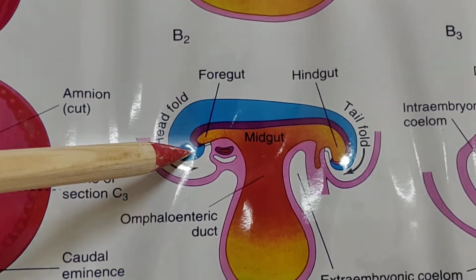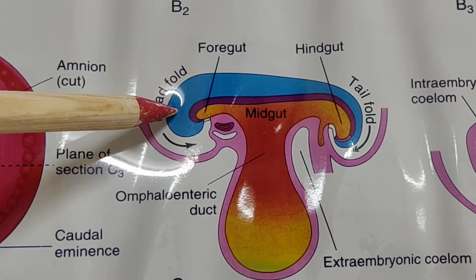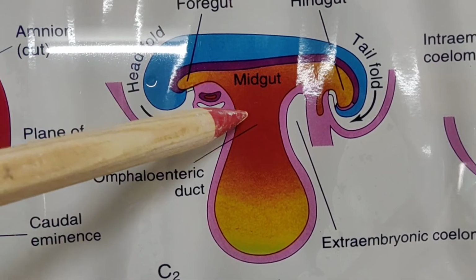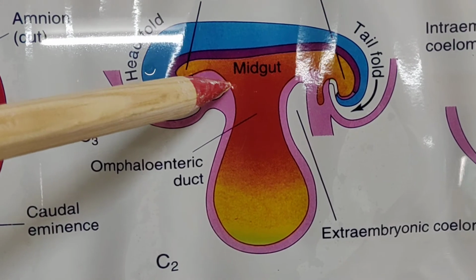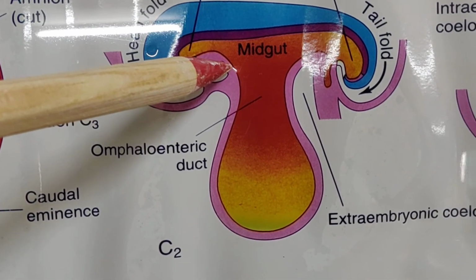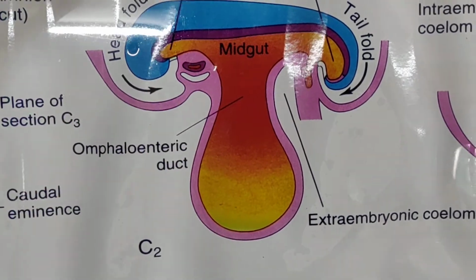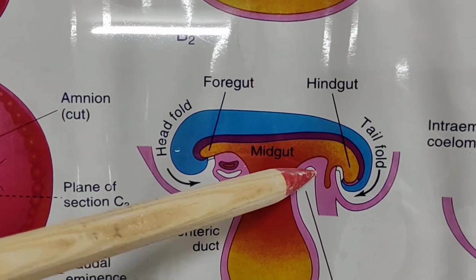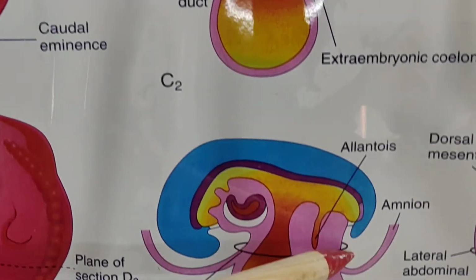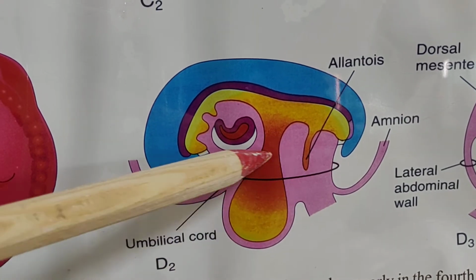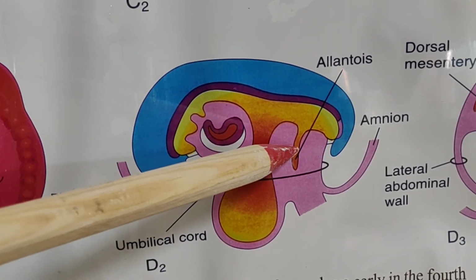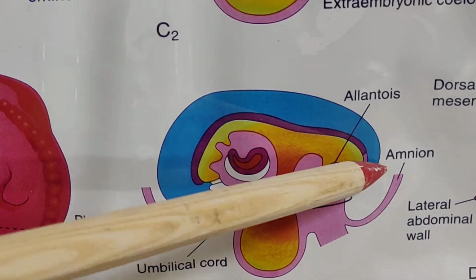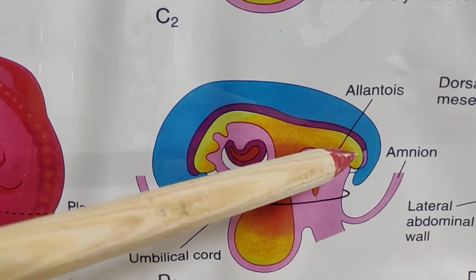Now see the position. This is the brain, this is the pericardial sac, and this depression is the stomodeum. And caudal to the pericardial sac is the position of the septum transversum. Here is the allantoic diverticulum and the connecting stalk. Now the position of the allantoic diverticulum and the connecting stalk has changed. This ring becomes the umbilical cord, in which the allantois is projected, and this allantois divides the hindgut into the pre-allantoic and the post-allantoic parts. This post-allantoic part in the future becomes the cloaca.